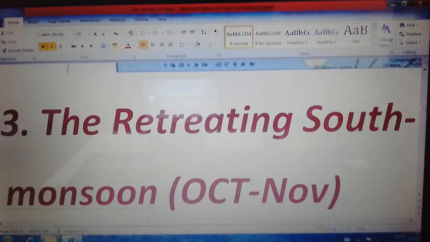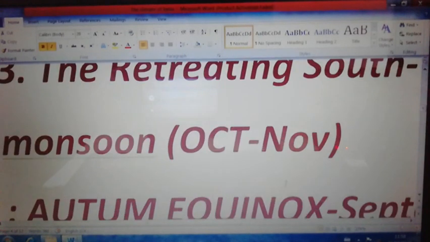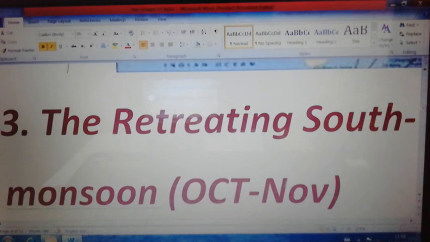October. What is the condition existing in the northern hemisphere? First of all, we have to see that. In October, the pressure condition is changing due to the changes which have taken place across the whole globe. That is the apparent movement of the sun towards the south. It creates low pressure on land and high pressure in the sea.